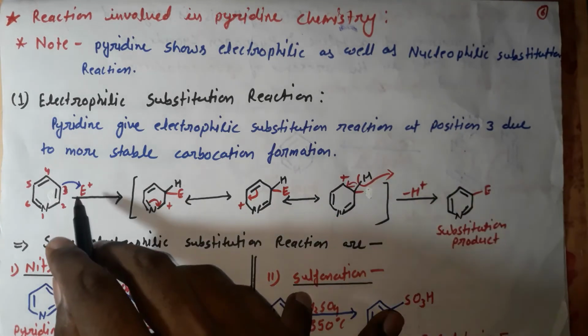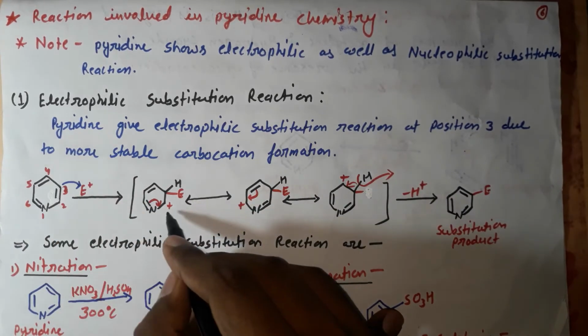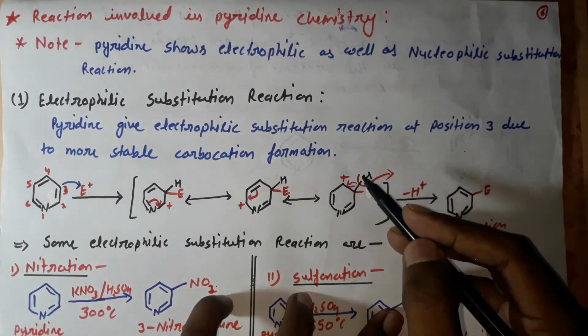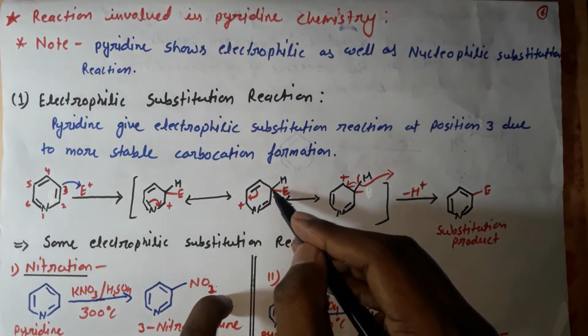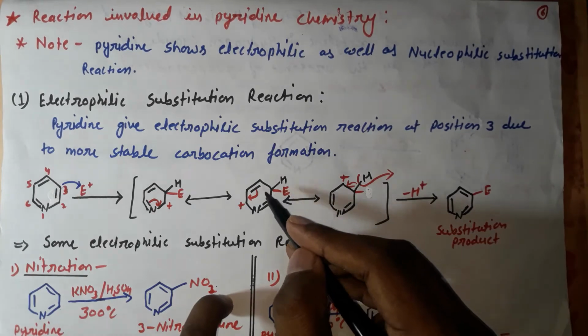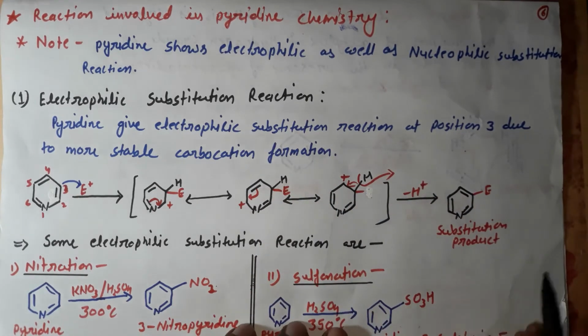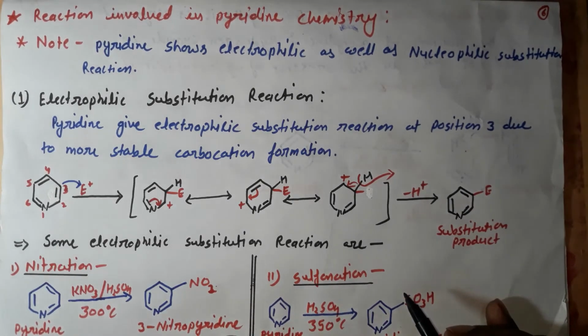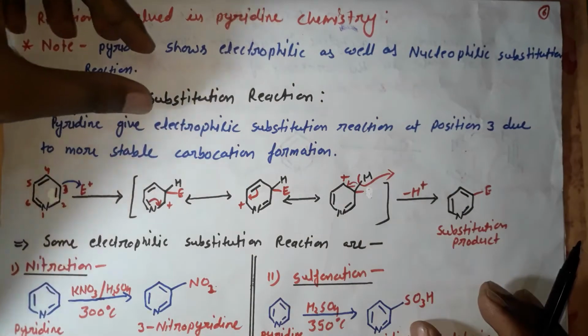So electrophiles also have a positive charge, so they cannot attack at the second position, sixth position, or fourth position. It can attack at only the third position and sometimes at the fifth position. Some electrophilic substitution reactions, like nitration, are examples.